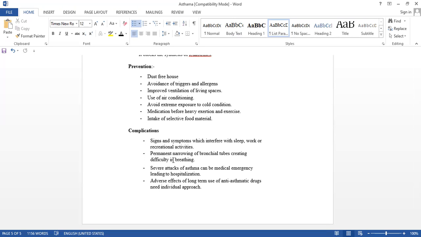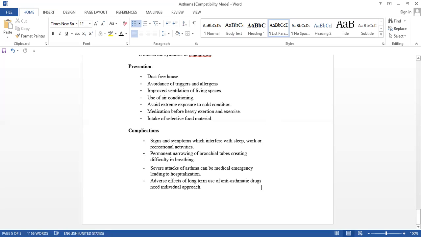Severe attacks of asthma can be a medical emergency leading to hospitalization. For severe attacks, you have to hospitalize the patient because they will give an external supply of oxygen from a cylinder, so that we can save the patient. Adverse effects of long-term use of anti-asthmatic drugs need an individual approach. So many drugs are there. If you take them continuously, they will also have side effects, isn't it? The ADRs are also there. You will see that next year in pharmacology. Okay, this is all about the complications.